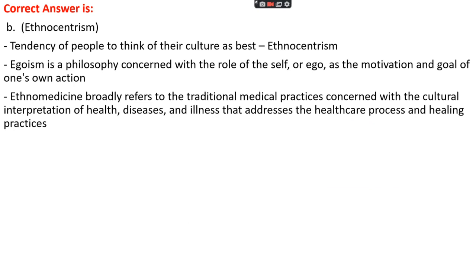Actually, ethnocentrism is the tendency of people to think of their culture as the best, while egoism is a philosophy that is concerned with the role of the self or ego as the motivation and goal of one's own action. In case of egoism, people think of oneself as greater, while ethnomedicine broadly refers to traditional medicinal practice which is concerned with the cultural interpretations of health, disease, and illness that address the healthcare process and healing practices.